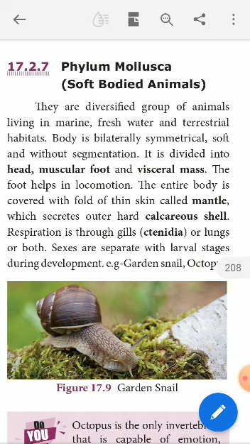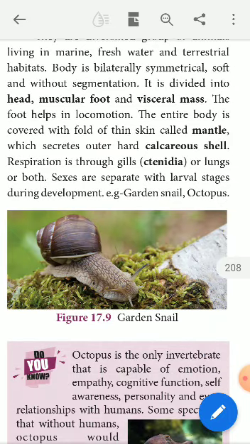Then how does this animal reproduce young ones of its own kind? The sexes are separate, with larval stages during development. This animal reproduces young ones of its own kind by the sexual method. Examples of this group of molluscan forms are garden snail, sometimes a marine snail, and the octopus. These are the well-known examples of this group Mollusca.